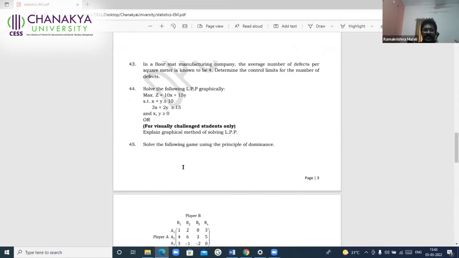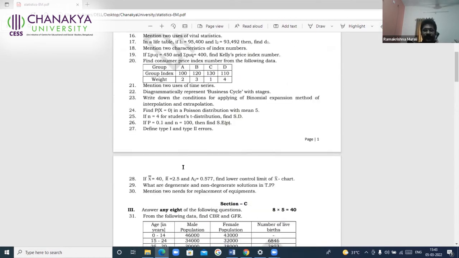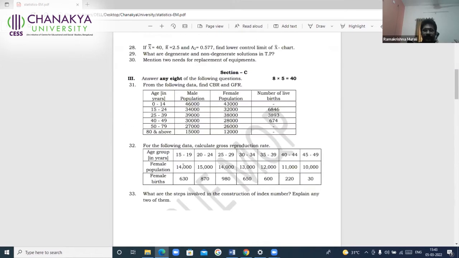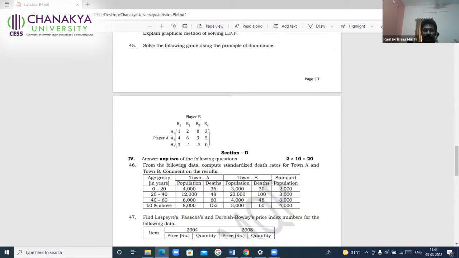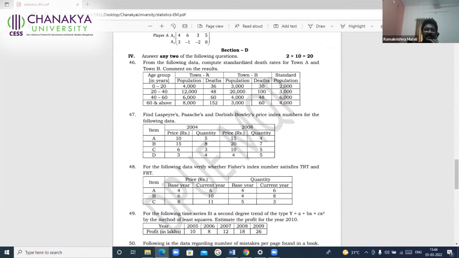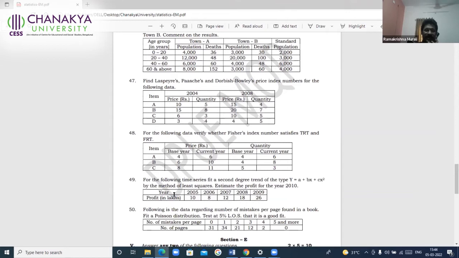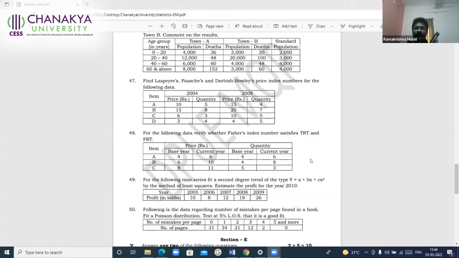So when it comes to section D, see, first is from vital statistics, next two are from index numbers, and the next one is from time series. So this model paper is already answered. One of my friends has answered that, and you have both the question and answers. I will share the screen with you. We will analyze.